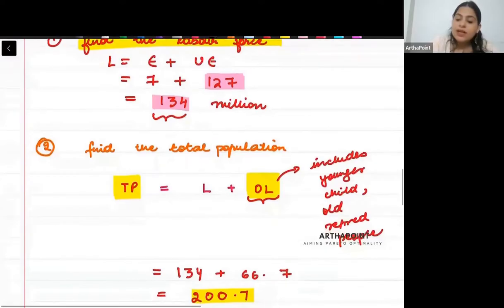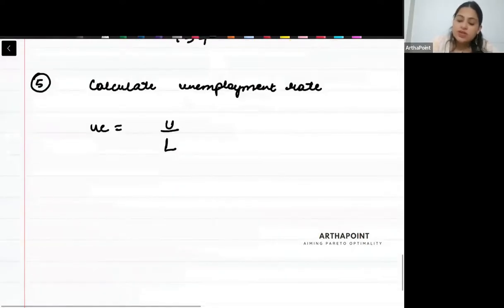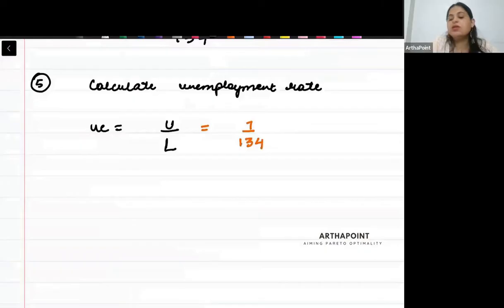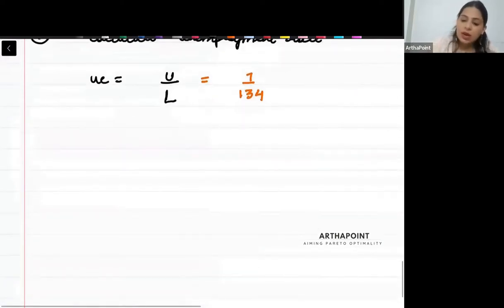So people unemployed are 7 and total labor force is 134. So this is going to be 7 divided by 134. This will be your unemployment rate. So I hope this is clear how we can find the employment rate and how we can find the unemployment rate. Now, let us make few notes here.